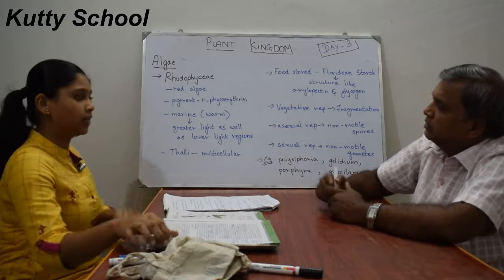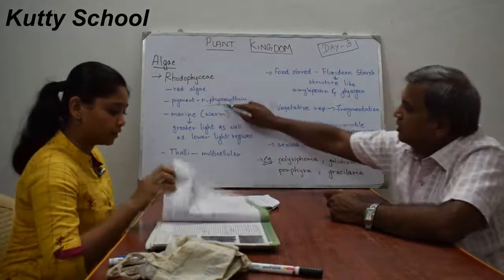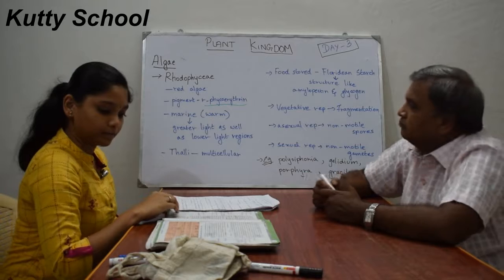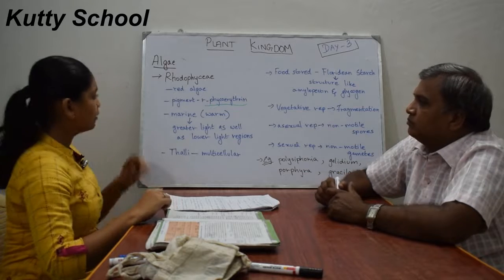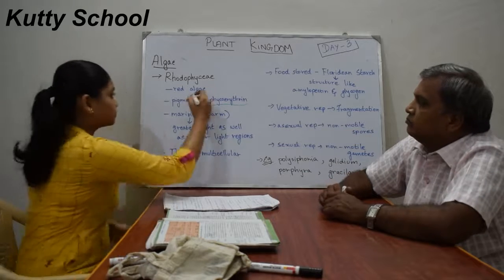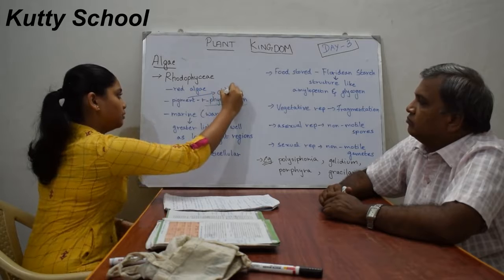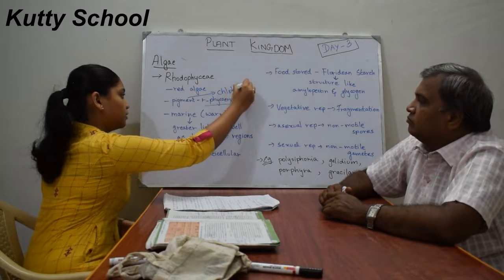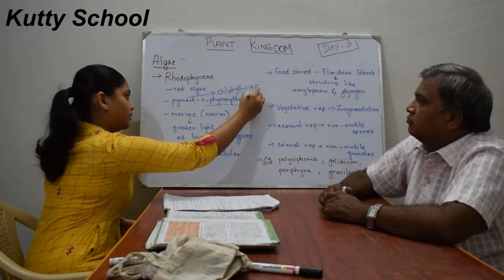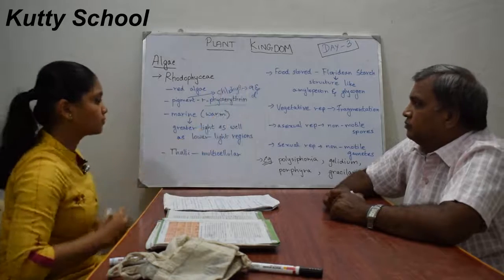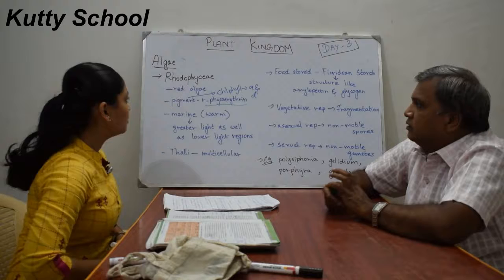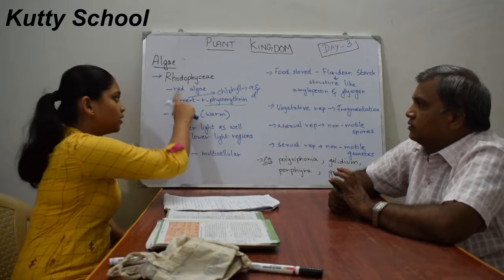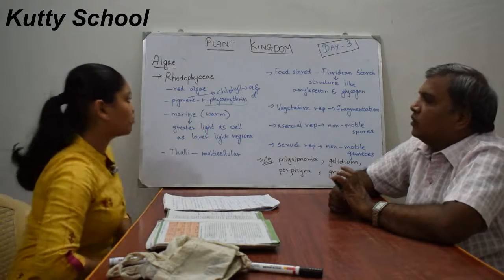They also have chlorophyll A and D, but mainly the red color is due to R-phycoerythrin.